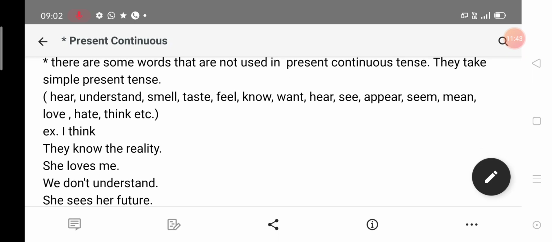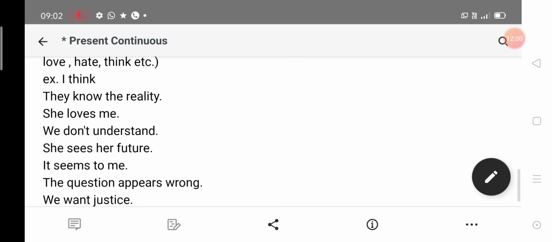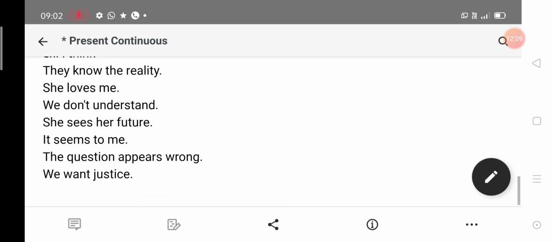Such as I think, they know the reality. She loves me. Still she loves. It is continuous, but we will use simple present tense. We don't understand. Still we are not understanding, but we will use simple present tense. She sees her future. It means right now she is looking at her future, but we will use simple present tense. It seems to me.